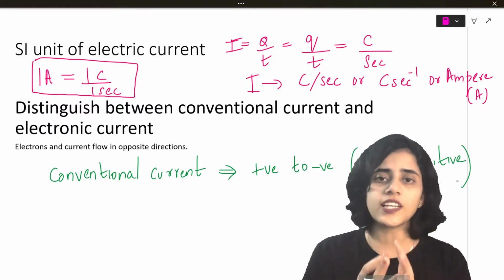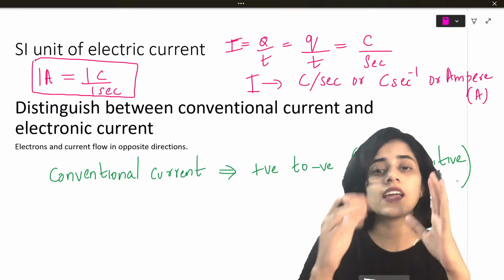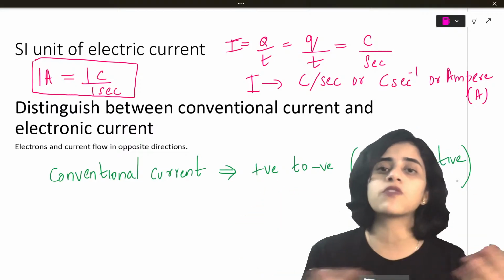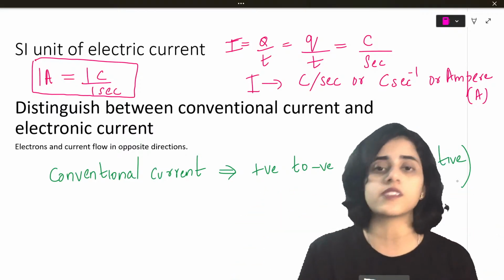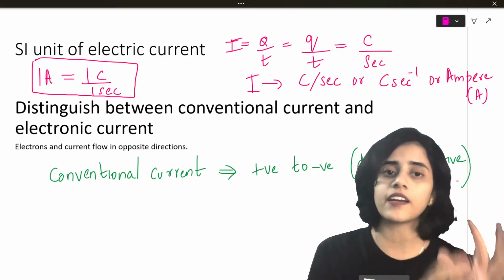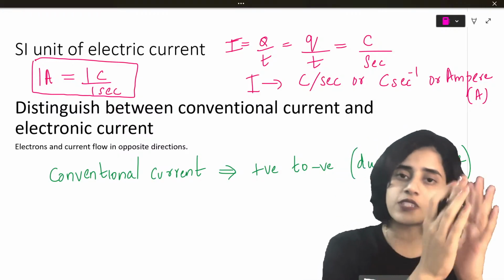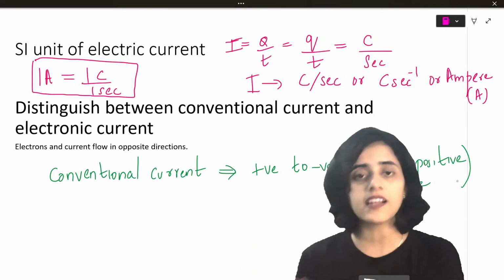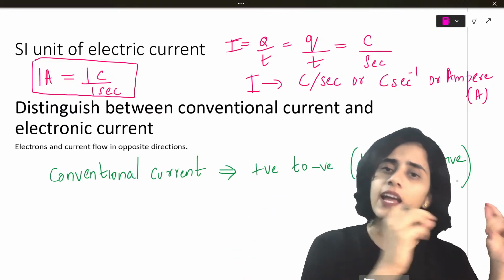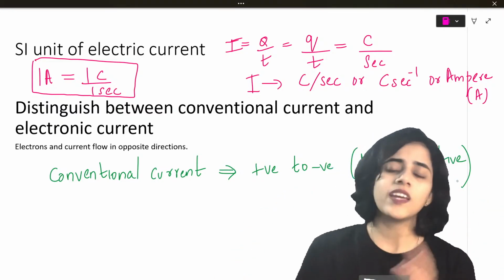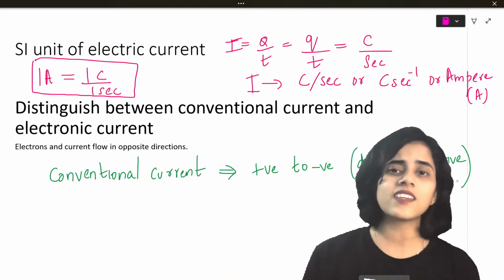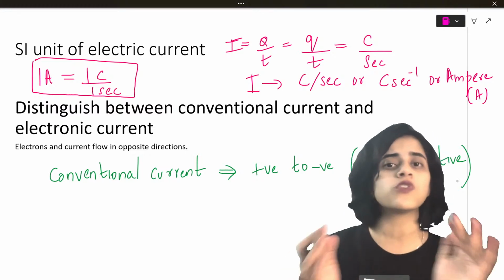Conventionally, as I said, it's traditionally, which means this convention was made years back. Even before the structure of electrons and all were discovered, people believed that electric current always flowed from the positive terminal to the negative terminal, and the flow was because of positive charge. People continue to believe the same thing now. It's not because we don't know what the truth is, it's because it's a standard thing that is followed throughout the world. So we also follow the same thing.